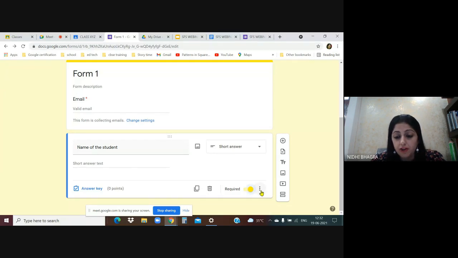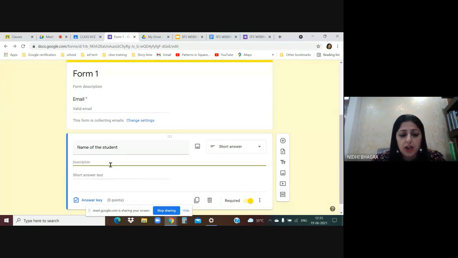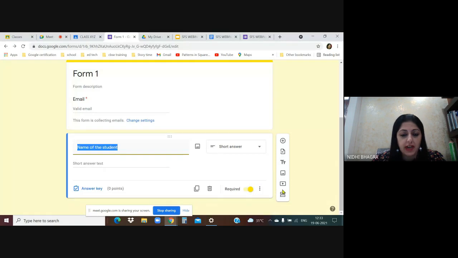Then there are 3 dots over here on the right side. First is description. If you want to give any description to a particular question, you can. There is an extra row here for the description. If you don't want it, don't select it.